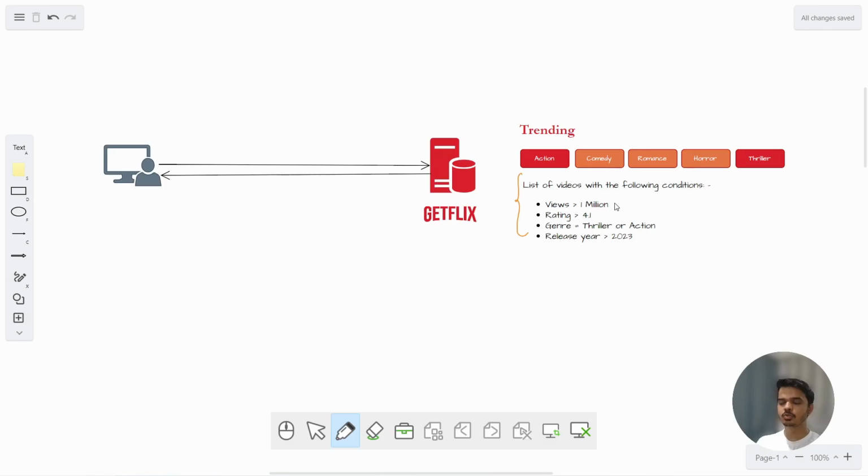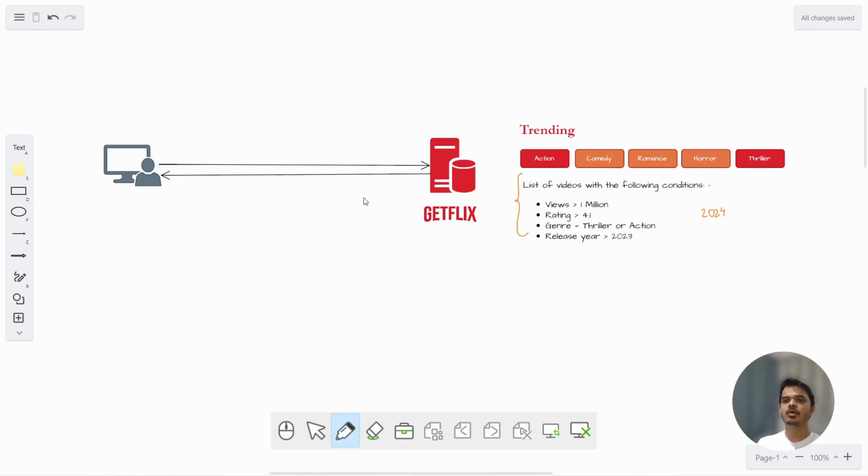The views to that particular movie should be greater than 1 million, rating should be greater than 4.1, genre is action or thriller based on what has been selected here, and release year should be more than 2023, so it will give latest trending movies. That is, year should be 2024. So whenever a user wants trending movies in a genre, this particular query runs in the background.